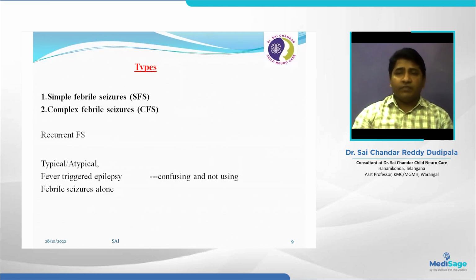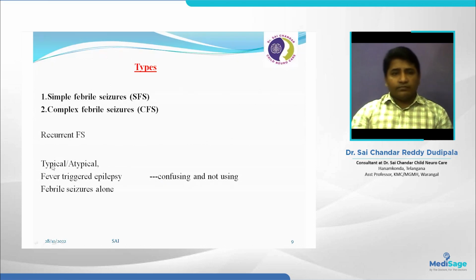There are two types of febrile seizures. One is simple febrile seizure. The second one is the complex febrile seizure. Other terms we are seeing on the prescriptions: typical febrile seizures, atypical febrile seizures, fever-triggered epilepsy, febrile seizures alone, simple febrile seizure plus. These are all confusing words and confusing terminologies.